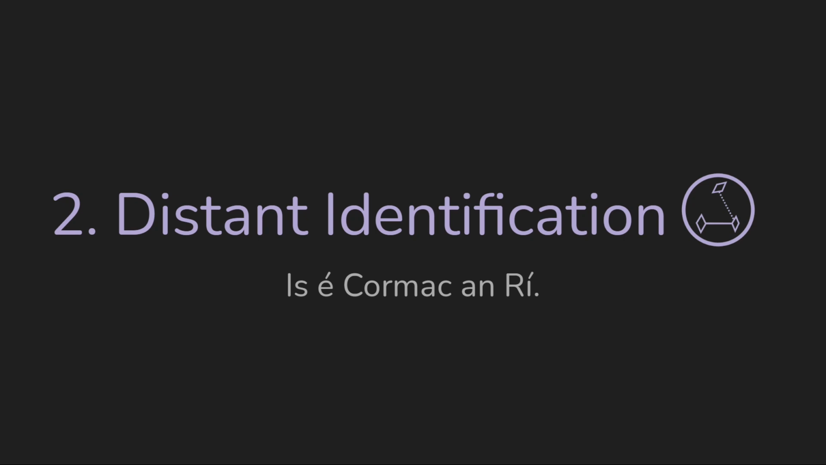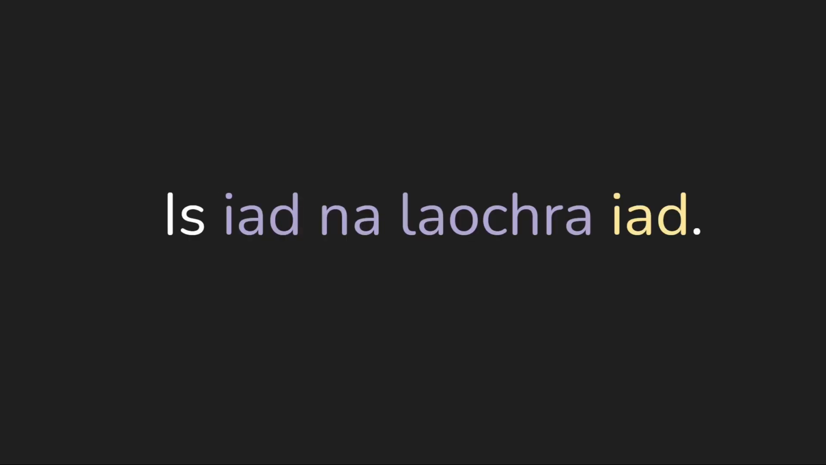So that structure we're going to call distant identification, whenever you're identifying something in the third person. And it's identification rather than categorization because we're talking about a specific instance, right? We're saying sé Cormac an ri. Cormac is the king. He's a specific king. We're not saying he's a king, he's in the category of kings. We're identifying him as a specific king. Sé Cormac an ri. So, based on that, how would we say they are the heroes? Siad na laochra. They are the heroes.